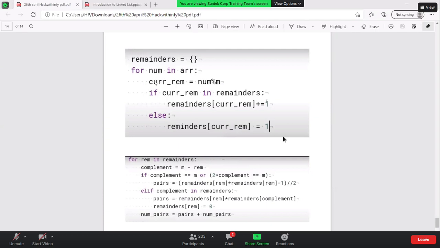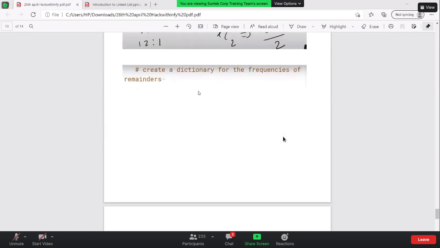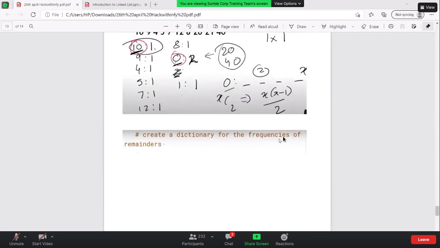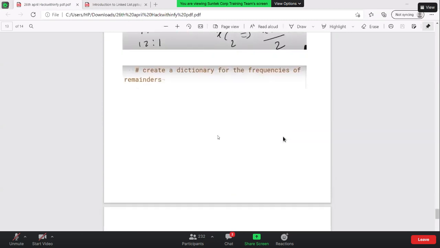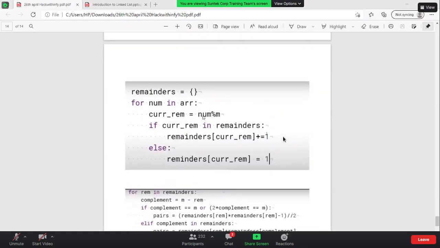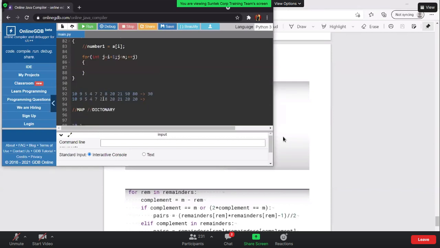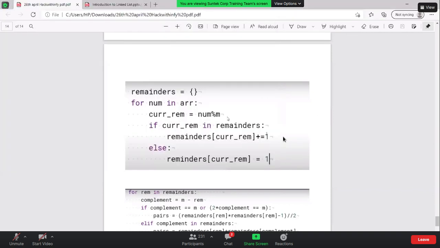Okay, so basically what we are doing is, the very first thing, we create a dictionary for the frequencies of the remainders. I will first calculate the remainders of each and every number. How exactly are we going to calculate the remainders? First I take num modulo m, the modulo of each and every number. This is what we have done so far. I'm just taking the modulo of each and every number.